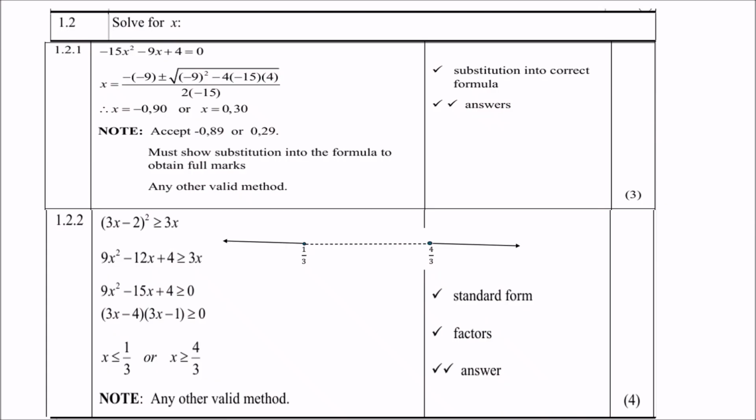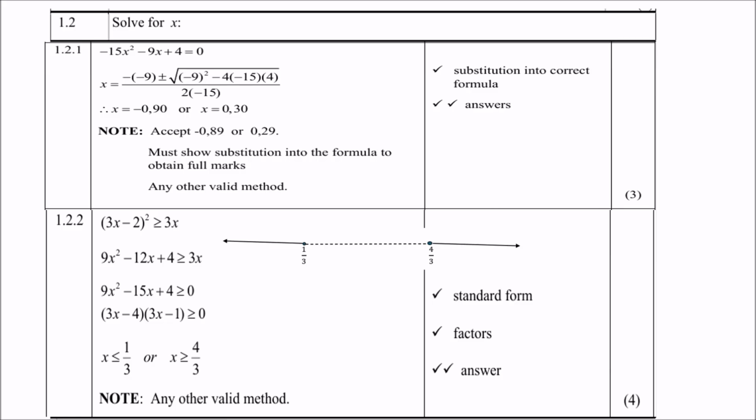And then 1.2.2. An inequality: (3x minus 2) all squared is greater than or equal to 3x. First, get rid of the brackets, take the 3x to the left-hand side, factorize, and then let each bracket be equal to 0 just for now, to get your 1/3 and your 4/3.